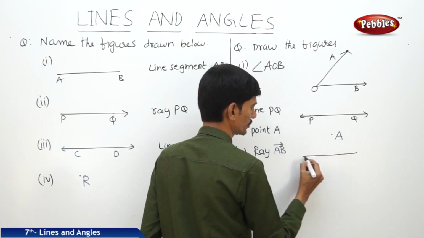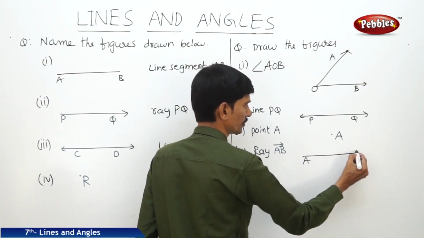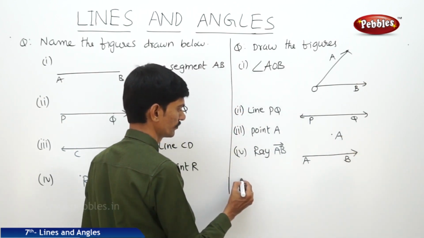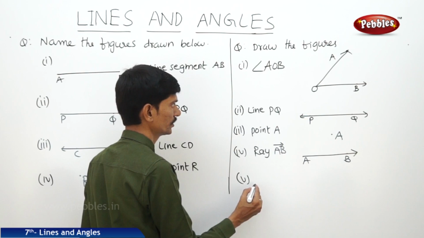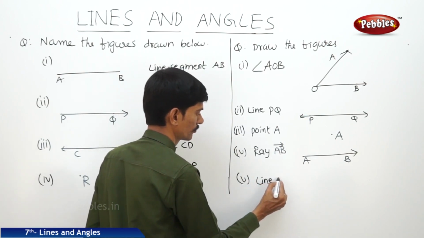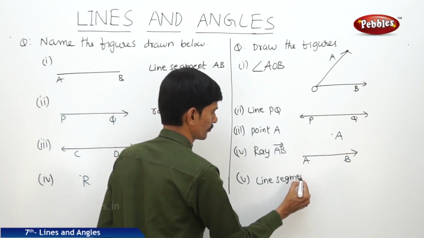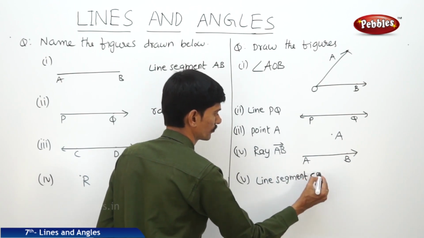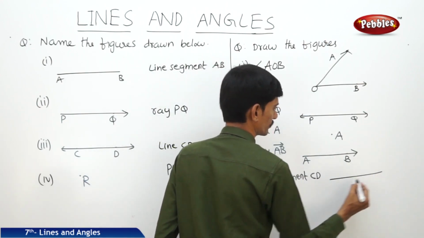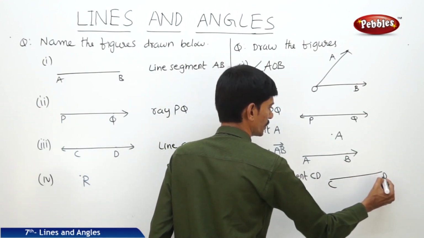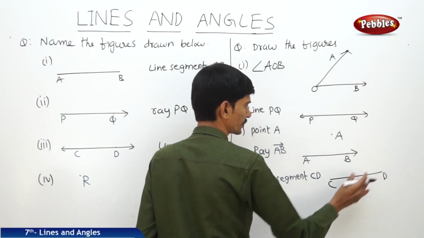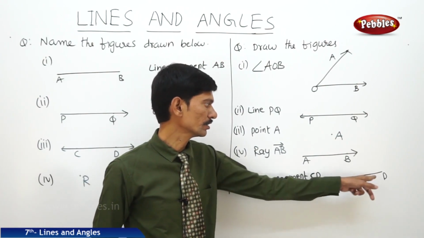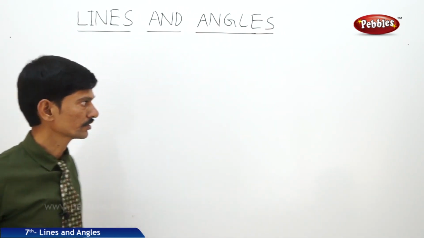So here also we draw the same thing. Initial point A, it can be extended towards the point B. Now the line segment CD. So the line segment CD, it has a definite length and it cannot be extended in any direction, and it has two endpoints C and D. Now let us see the next question.